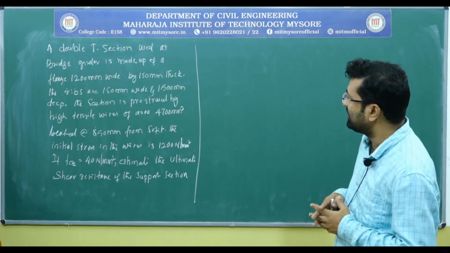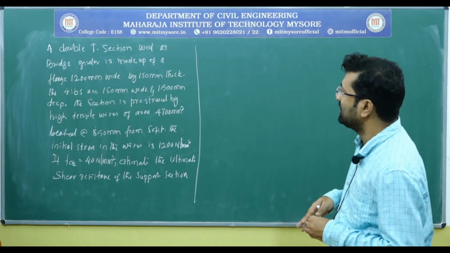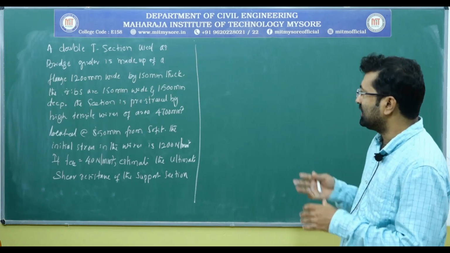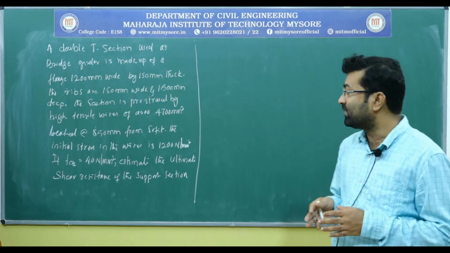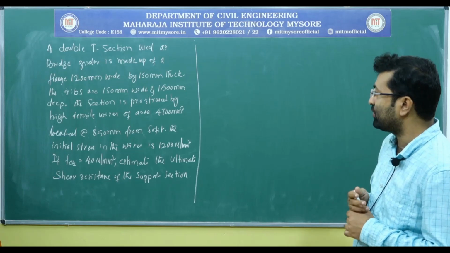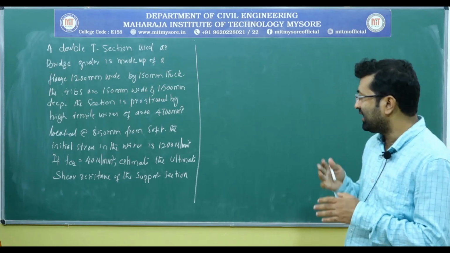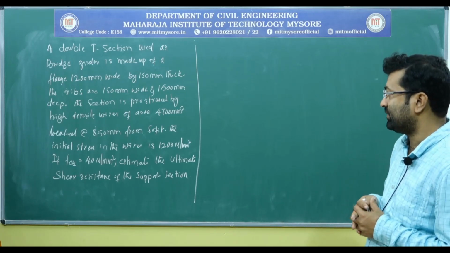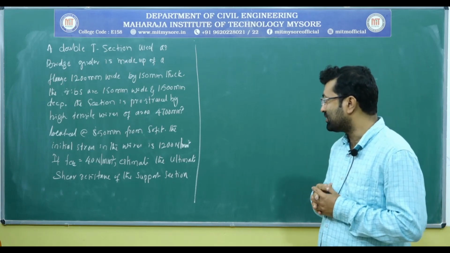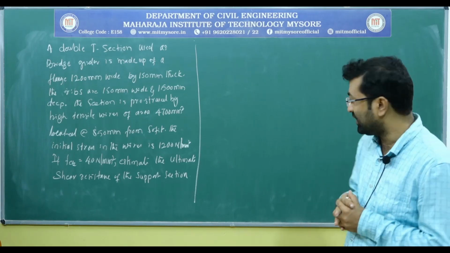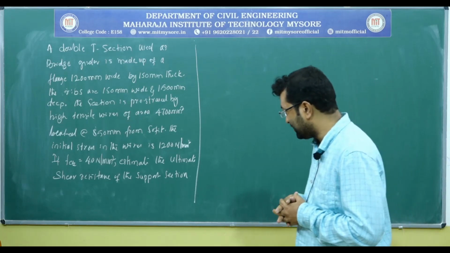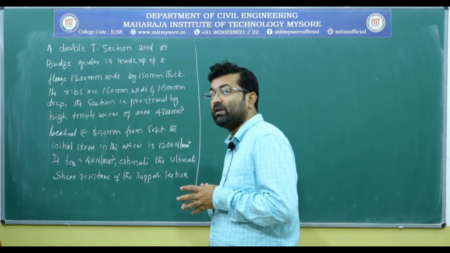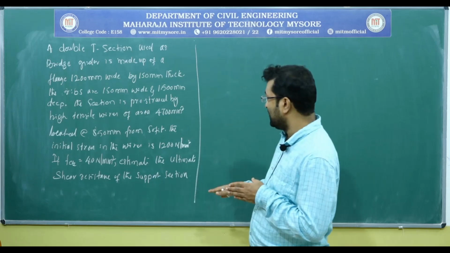The T section is made with the flange and the ribs. The details of the flange as well as the rib are given, and the T section is pre-stressed by a pre-stressing cable which has a total area of 4700 millimeter square, located at an eccentricity of 850 millimeter from the soffit. The stress in the cable is about 1200 newtons per millimeter square, and the FCK value is also given. So, using all these parameters, we need to determine the ultimate shear resistance capacity of the section